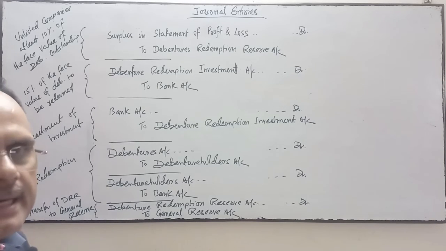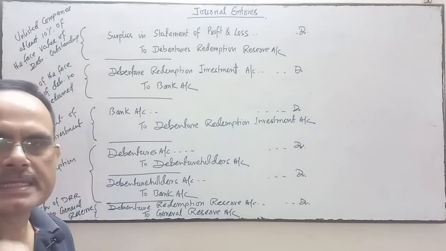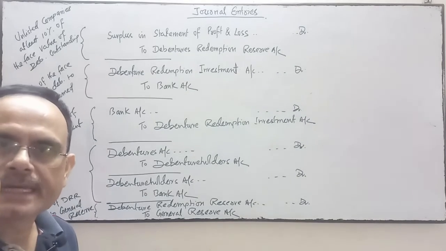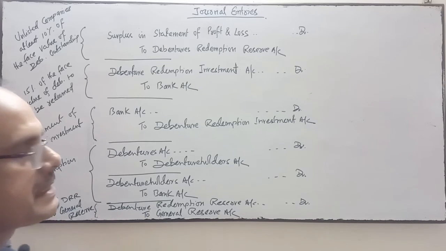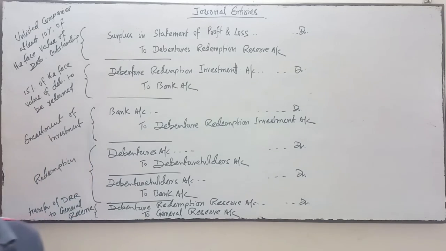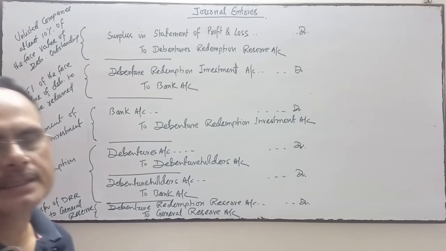And finally, at last, the debenture redemption reserve balance will be transferred to general reserve. So the last entry is transfer of DRR to general reserve. Debenture redemption reserve account debit to general reserve.